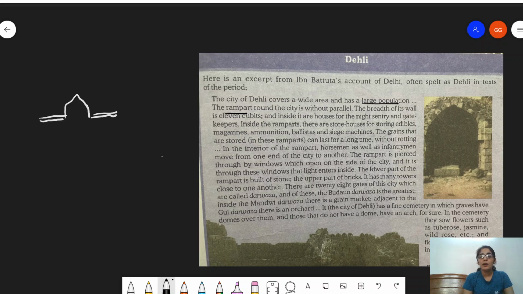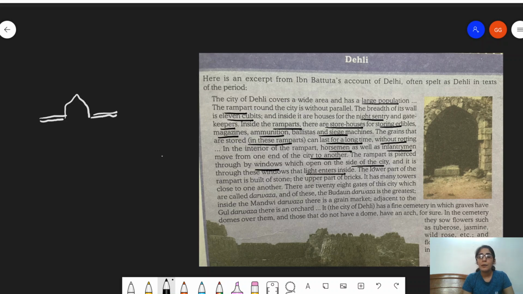The breadth of its wall is 11 cubits, and inside it are houses for night sentry and gatekeepers. Inside the ramparts, there are storehouses for storing edibles, magazines, ammunition, and machines. The grains stored in these ramparts can last for a long period of time without rotting. In the interior of the rampart, horsemen as well as infantrymen move from one end of the city to the other. The rampart is pierced through by windows which open on the side of the city, and it is through these windows that the light enters inside.